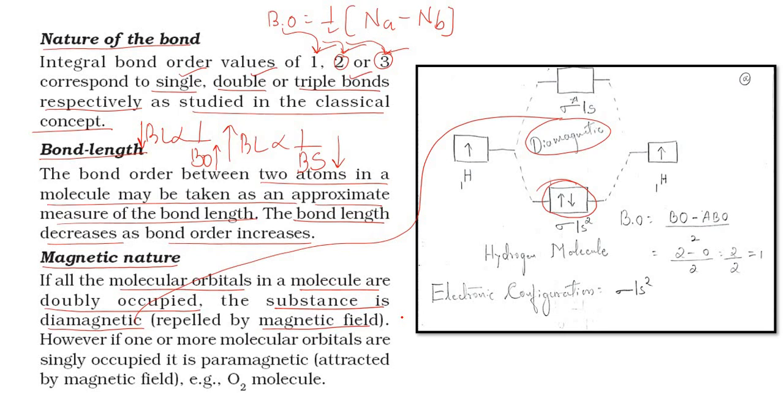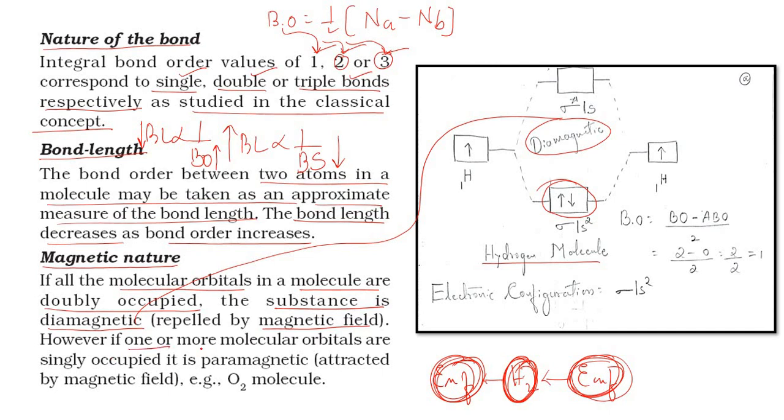It means that if you keep this hydrogen molecule in an external magnetic field, so this is external magnetic field here, and here also external magnetic field, and if I keep this hydrogen molecule between them, then this hydrogen molecule will be repelled by the magnetic field.